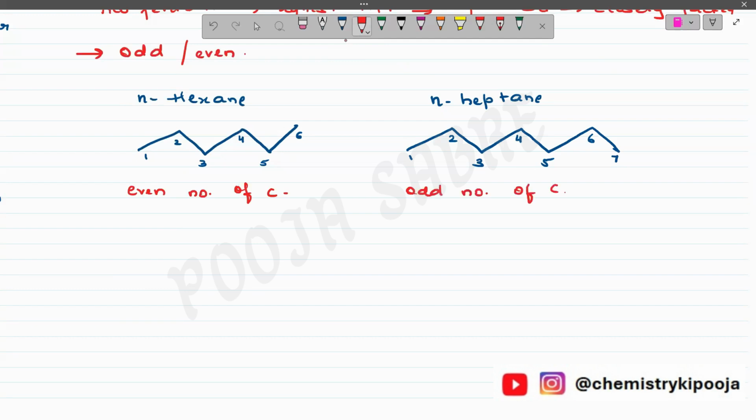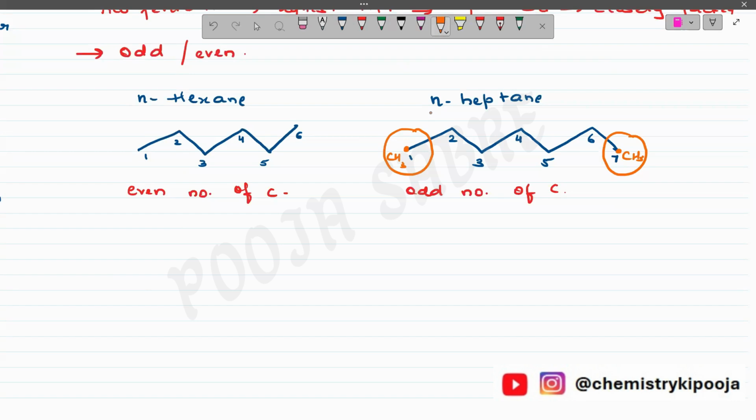Clear? Now, in the odd number of carbon atoms, the terminal methyl group, I'm talking about this one. This is nothing but one carbon, and this is also one carbon. So basically, at the terminals there is a presence of methyl group. This is CH3, this is CH3. So in the odd number of carbon atoms, the terminal methyl groups lie on the same side of the chain.